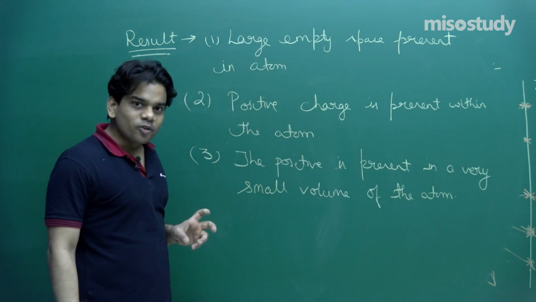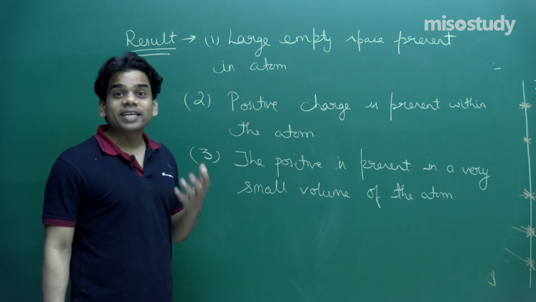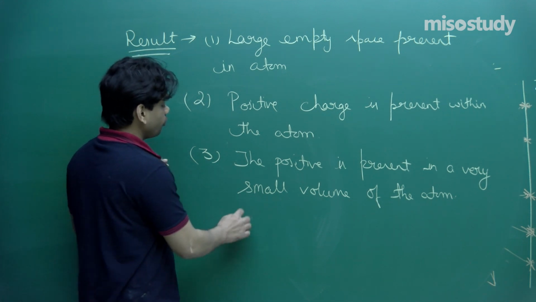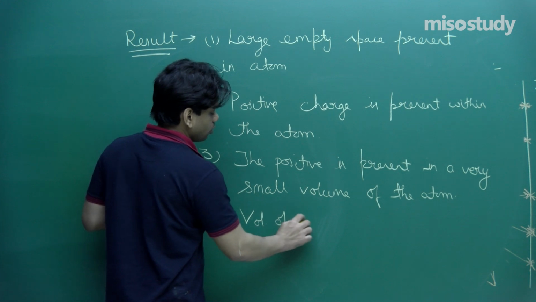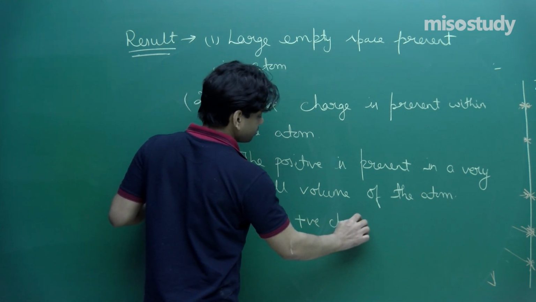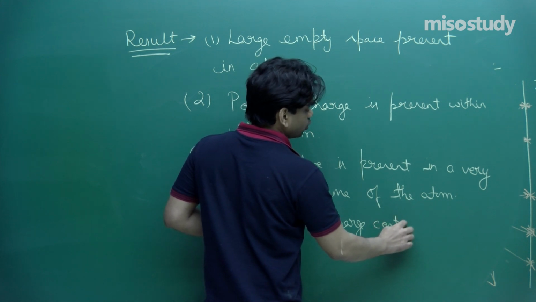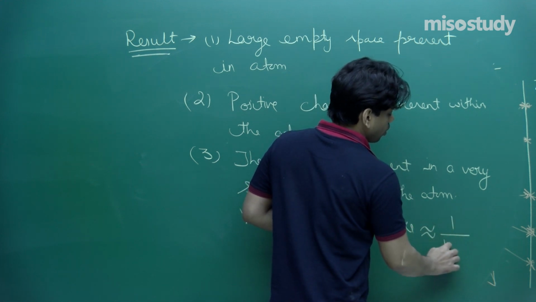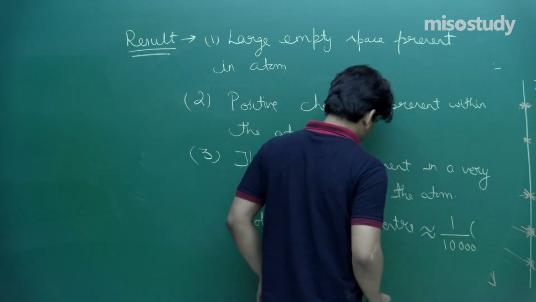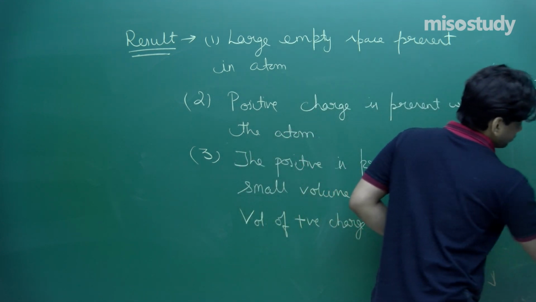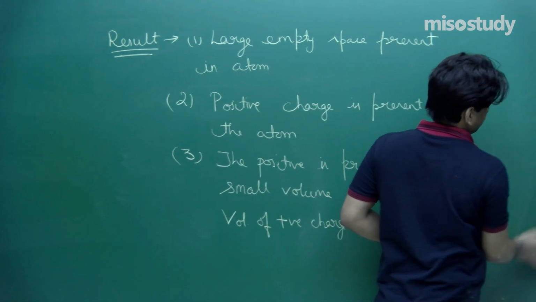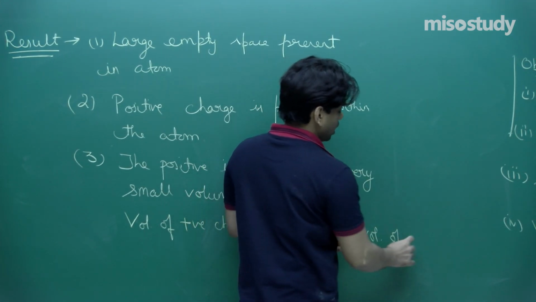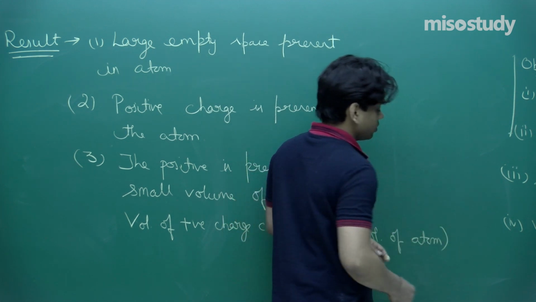If I compare the volume of the positive charge to the volume of the atom, I can say that the ratio is nearly 1 by 10,000 of the volume of the atom. So the volume of the positive charge center is nearly equal to 1 upon 10,000 times the volume of the atom.